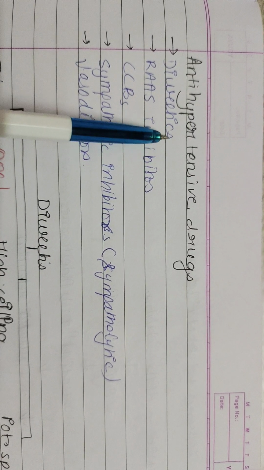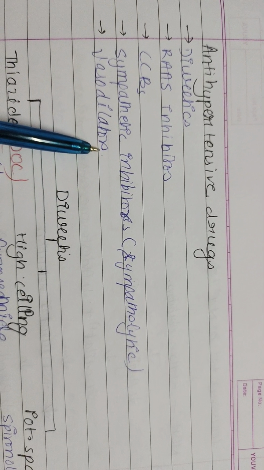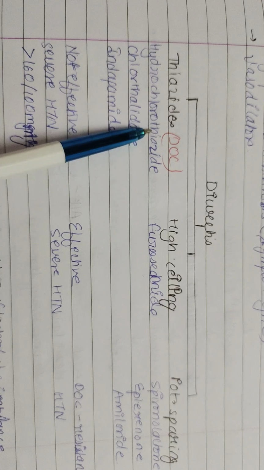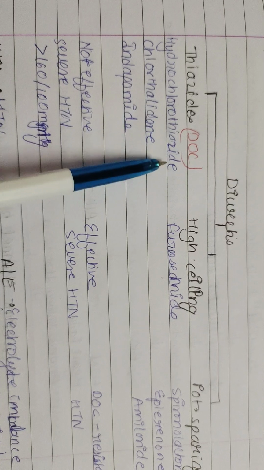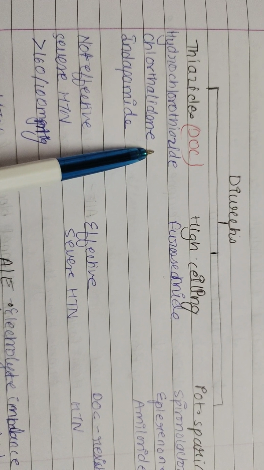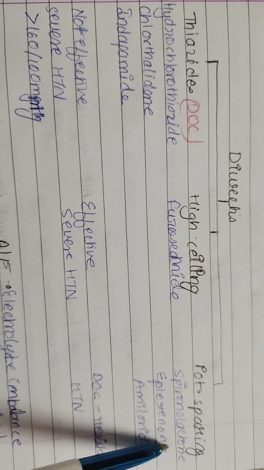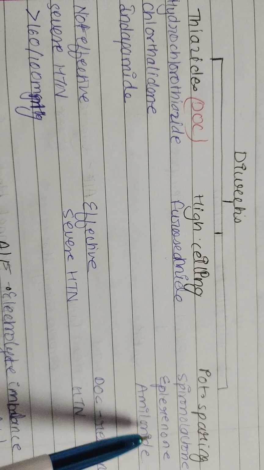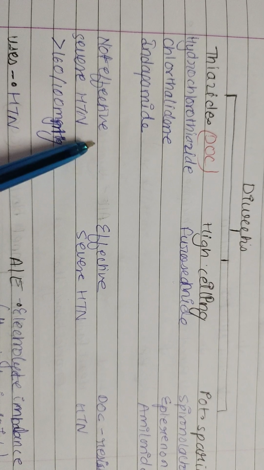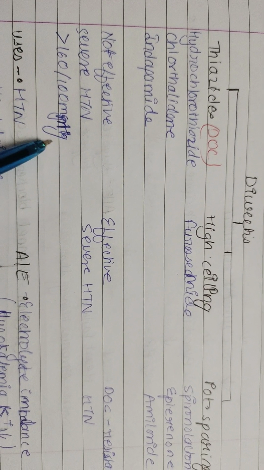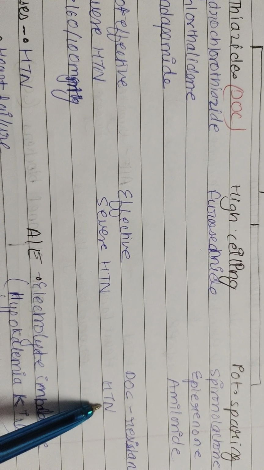Antihypertensive drugs are diuretics, RAS inhibitors, calcium channel blockers, sympathetic inhibitors, and vasodilators. Diuretics are of three types: thiazides, high ceiling, and potassium sparing diuretics. Thiazides are hydrochlorothiazide, chlorthalidone, and indapamide. High ceiling is furosemide, and potassium sparing are spironolactone, eplerenone, and amiloride. Thiazide is not effective in severe hypertension more than 160 by 100 mmHg. High ceiling is effective in severe hypertension, and potassium sparing is drug of choice for resistant hypertension.